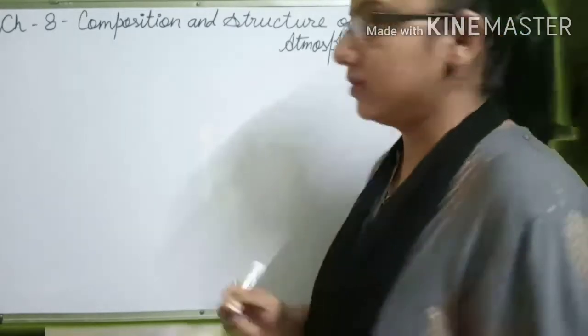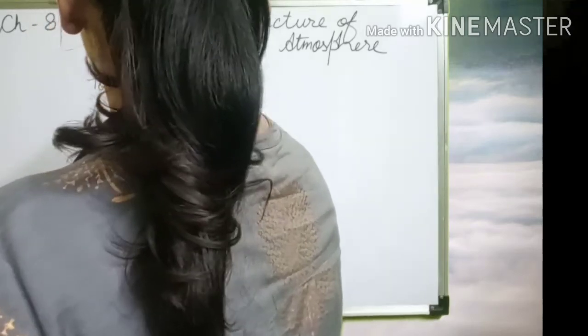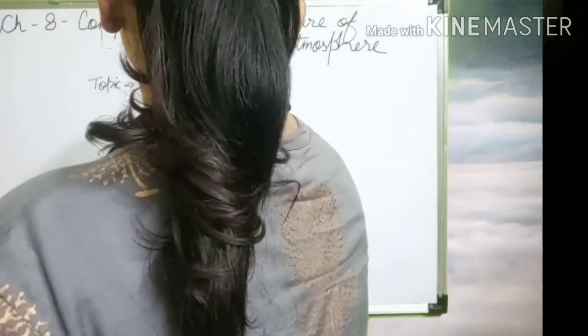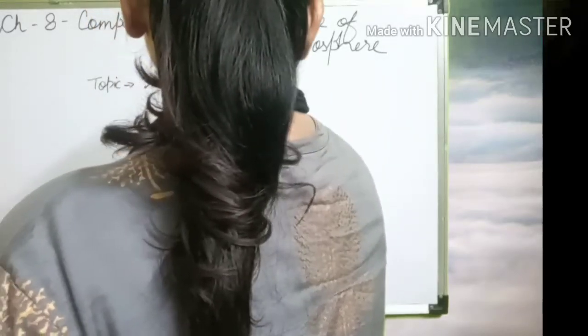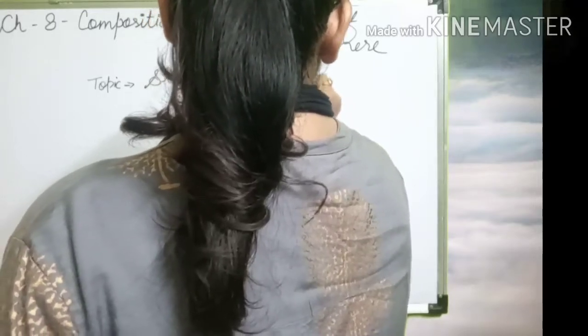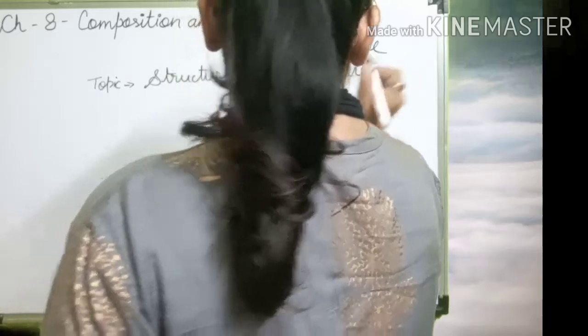So students, today's topic is structure of atmosphere.